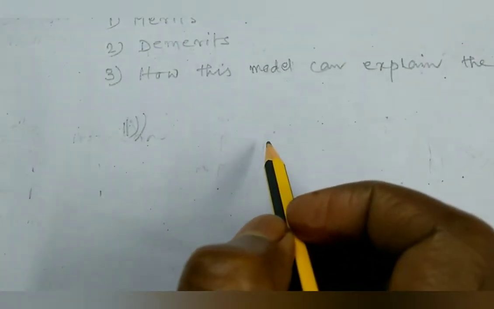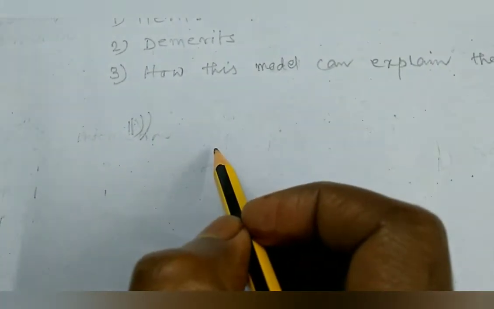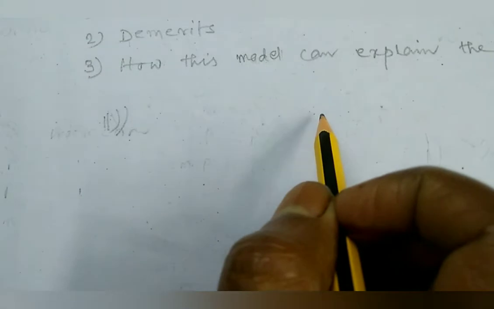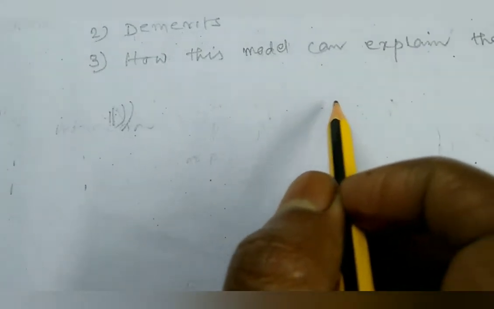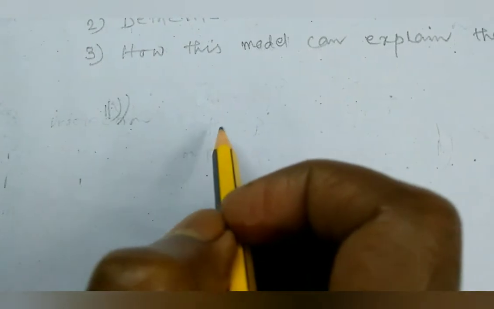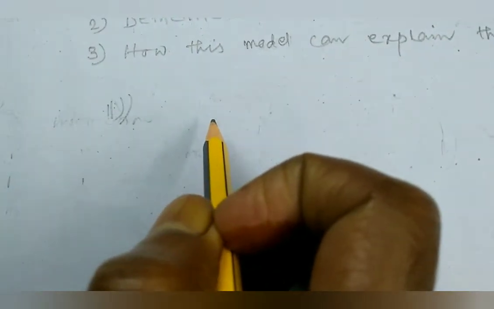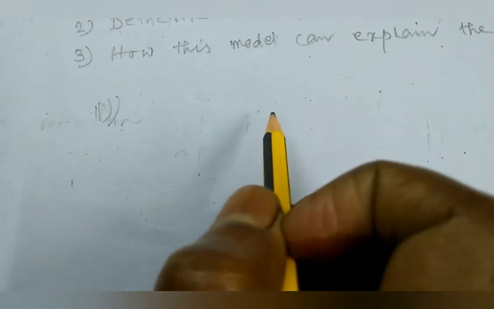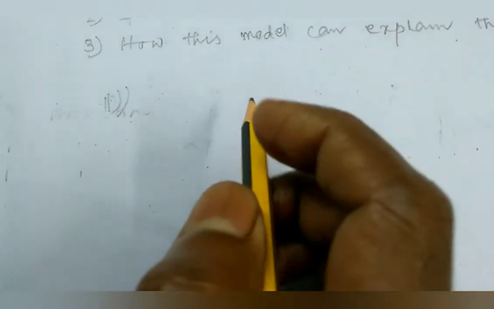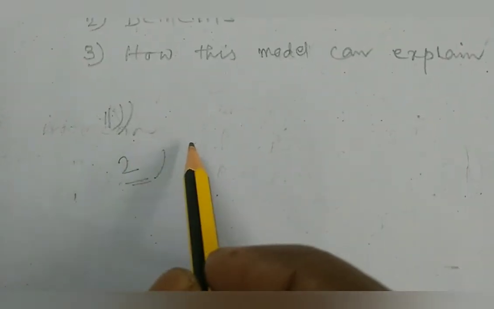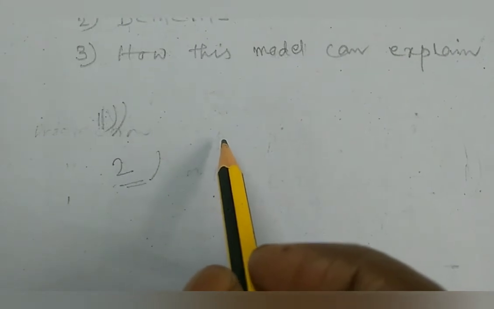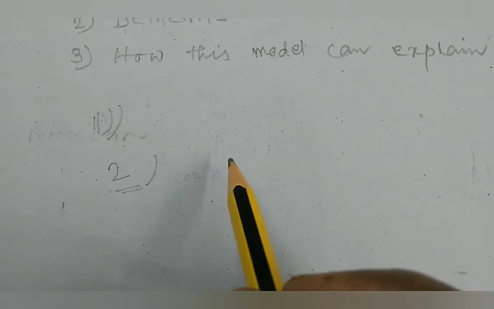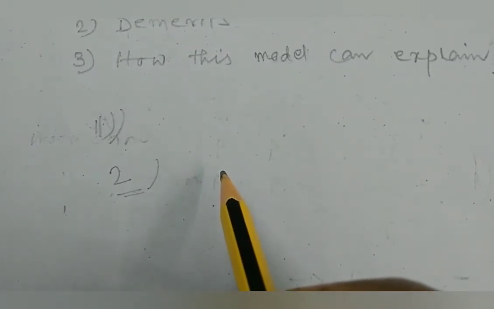This is analogous to the nucleus, which is assumed to be spherical in the stable state, and here the potential barrier at the surface of the nucleus is analogous to the surface tension of the liquid drop. Second, the density of a liquid drop is independent of its volume. Similarly, the density of a nucleus is independent of its volume.